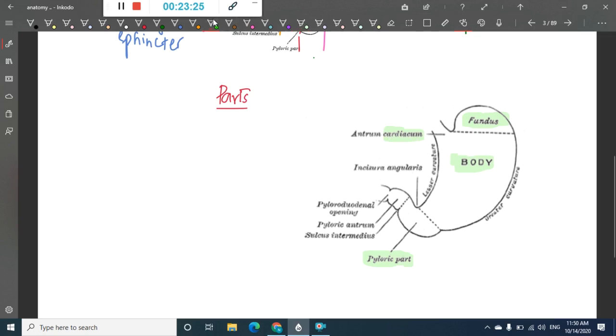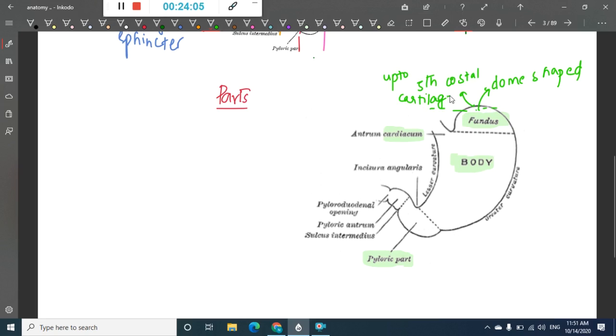The cardiac part of the stomach is the part present around the cardiac orifice. The fundus is the upper dome shaped part of the stomach, situated above the horizontal plane drawn at the level of the cardiac notch. Superiorly, the fundus usually reaches the level of the 5th costal cartilage, just below the nipple.